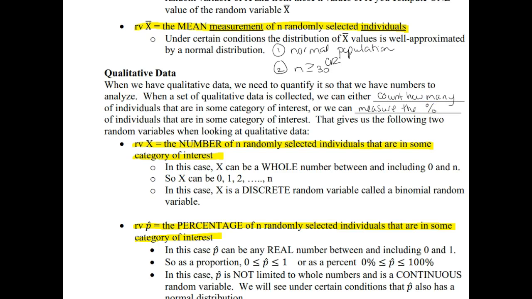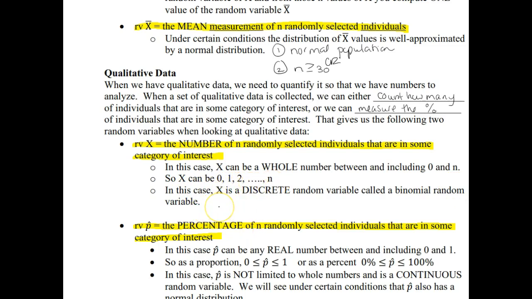That gives us the following two random variables. x here is going to count the number of n randomly selected individuals that are in some category of interest. In this case, x can be a whole number between and including 0 and little n. So x can have the values 0, 1, 2, 3 on up to n.